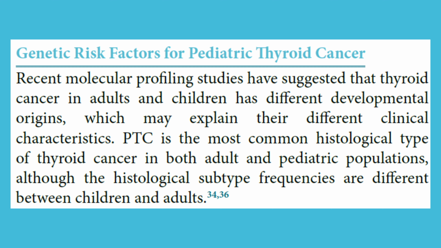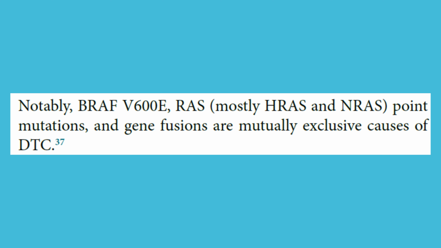Recent molecular profiling studies have suggested that thyroid cancer in adults and children has different developmental origins, which may explain their different clinical characteristics. PTC is the most common histological type of thyroid cancer in both adult and pediatric populations, although the histological subtype frequencies are different between children and adults. Notably, BRAF V600E, RAS, mostly HRAS and NRAS point mutations, and gene fusions are mutually exclusive causes of DTC.